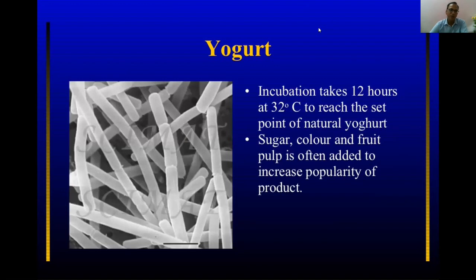How is it incubated? Incubation takes 12 hours at 32 degrees Celsius to reach the set point of natural yogurt. Sugar, color, and fruit pulp, etc., are added more commonly to enhance the popularity of this product. You will see strawberry yogurt, banana yogurt, apple flavored yogurt and chocolate flavored yogurt. So many types of flavored yogurt are very popular, and people buy and eat them.